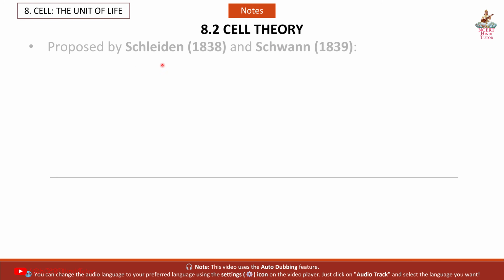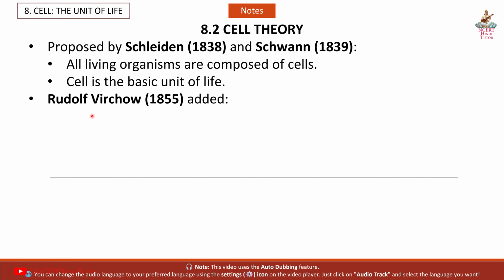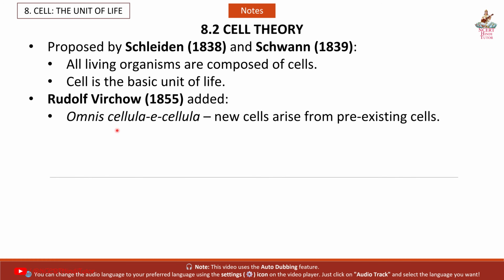8.2 Cell theory, proposed by Schleiden in 1838 and Schwann in 1839. All living organisms are composed of cells. Cell is the basic unit of life. Rudolf Virchow in 1855 added, Omnis cellula e cellula: new cells arise from pre-existing cells.